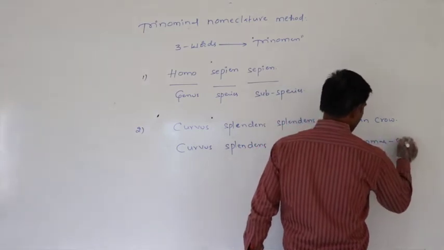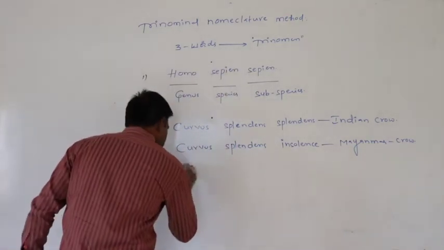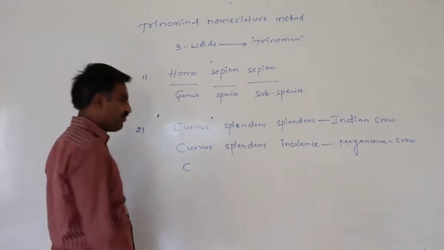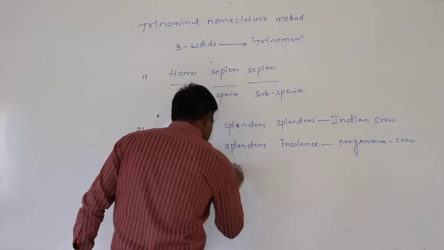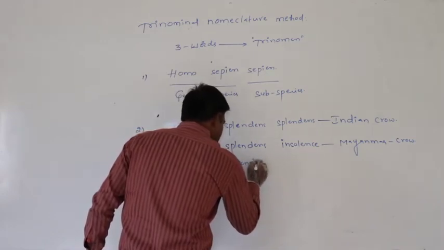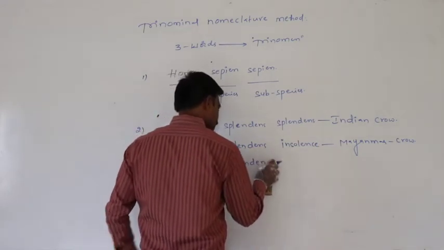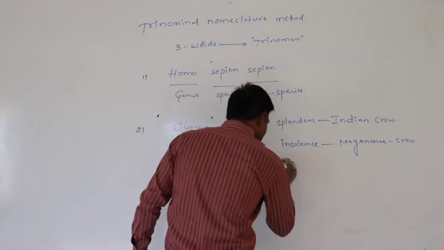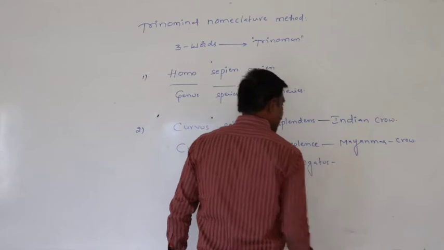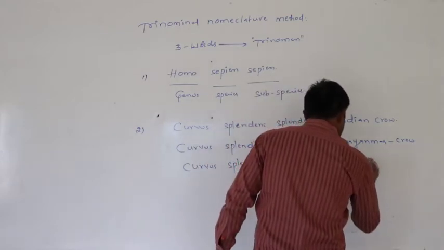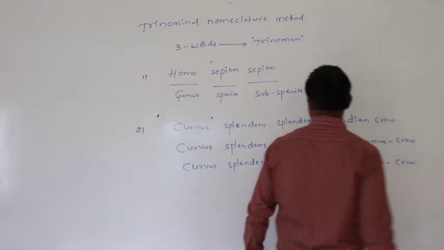Similarly, when we observe the Sri Lankan crow scientific name, Corvus splendens protegatus is the Sri Lankan crow scientific name.